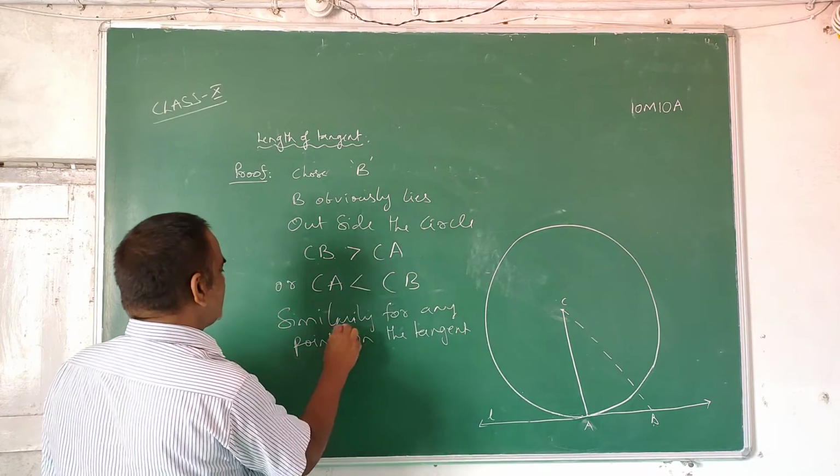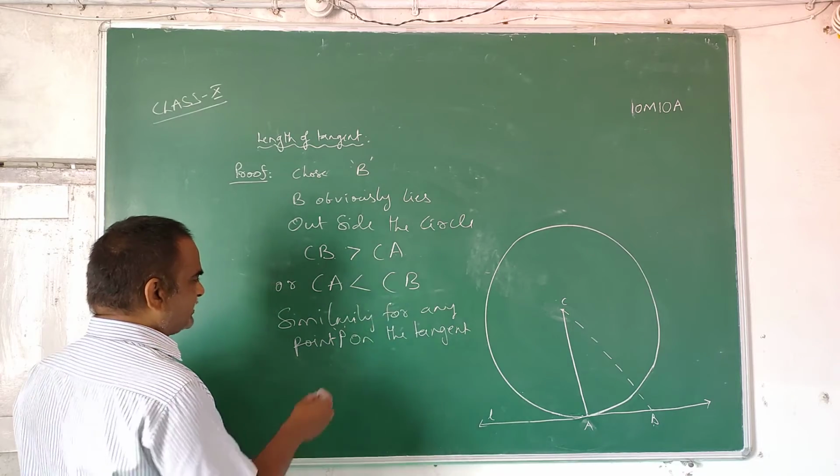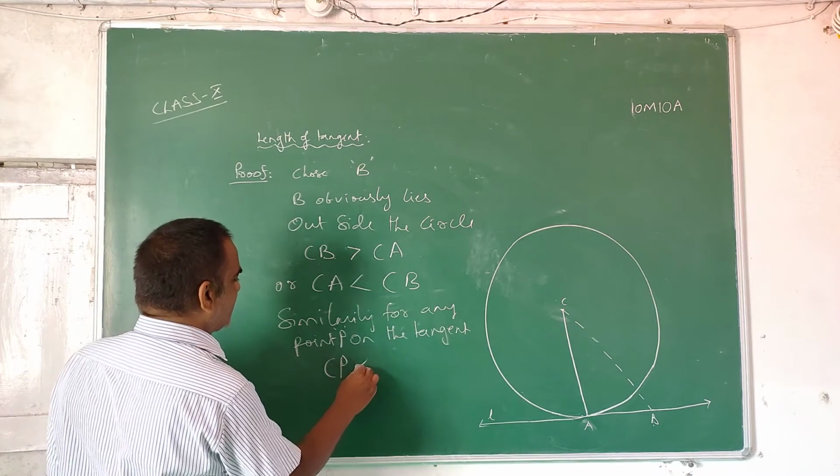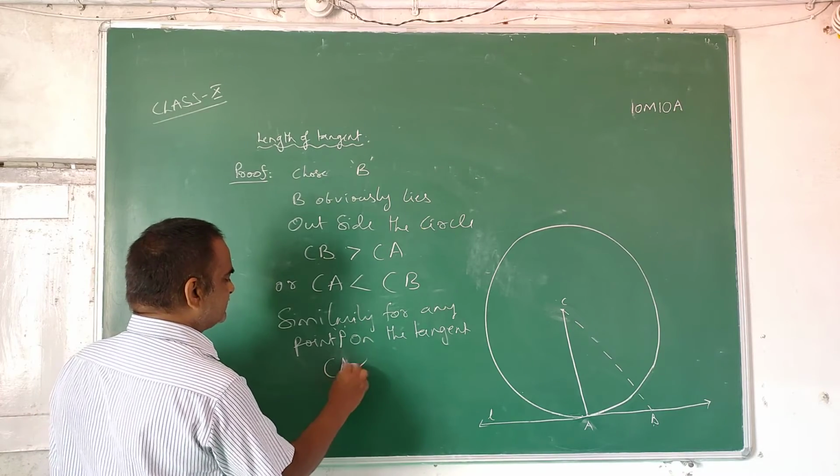Similarly, for any point P on the tangent, the same thing will happen: CA is less than CP.